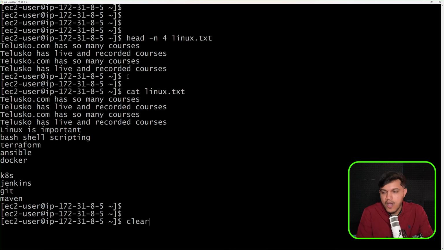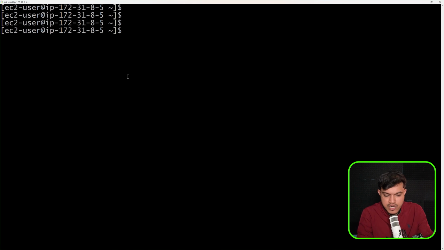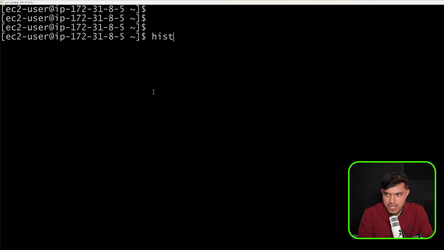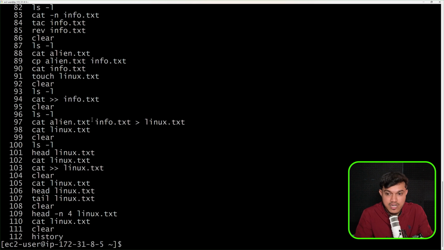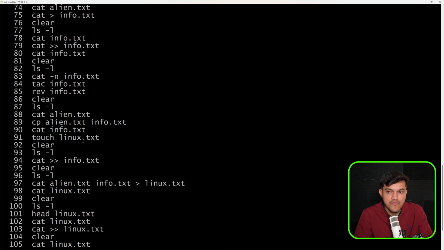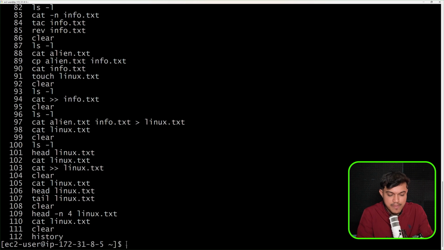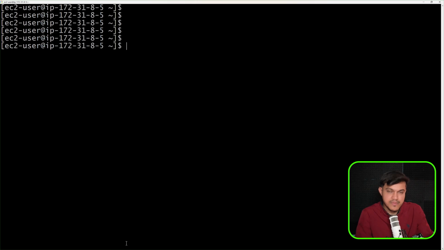Now, if you want to see all the commands we have executed so far, we have one more command here called history. All the things which we have executed, these are the commands which we have practiced so far. Each and everything which we have done is available with this one command called history. By now, I hope you have understood all the very basic, fundamental and very essential Linux commands which we use day in and day out. Before we proceed further, I would request everyone to practice everything which we have done so far, maybe more than once. Once you're comfortable, then we can practice further with what we have to discuss going forward.